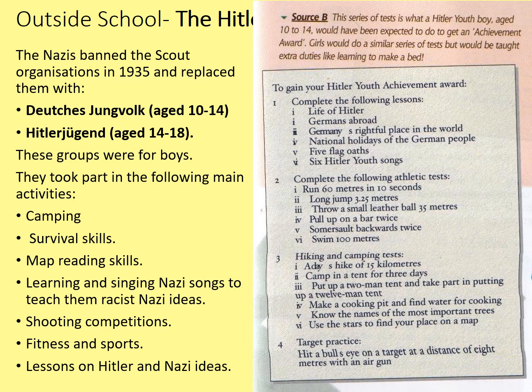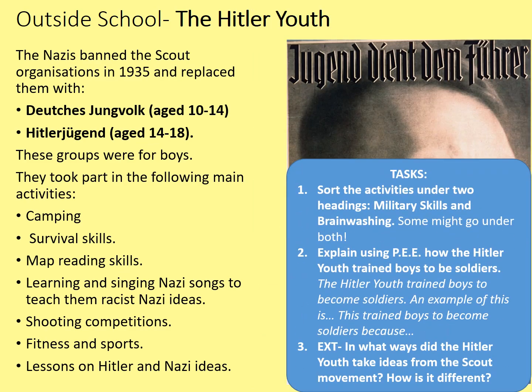It's pretty clear what the Nazis are getting at here, but you're now going to do some tasks to show that you know that. Firstly, sort the activities, those are the bullet points down to the left, under 2 headings: military skills and brainwashing. Some might indeed go under both. Secondly, using point, example, explain how the Hitler Youth trained boys to be soldiers. I've provided a basic writing frame to use if you need it. And as an extension, in what ways did the Hitler Youth take ideas from the Scout movement? How was it different? It'll take you maybe 15 minutes to write down all those things, so pause the video now while you complete those tasks.